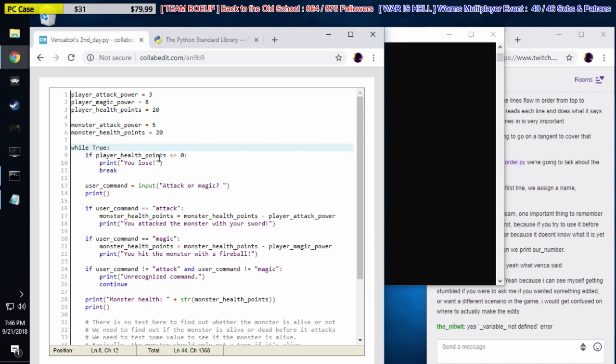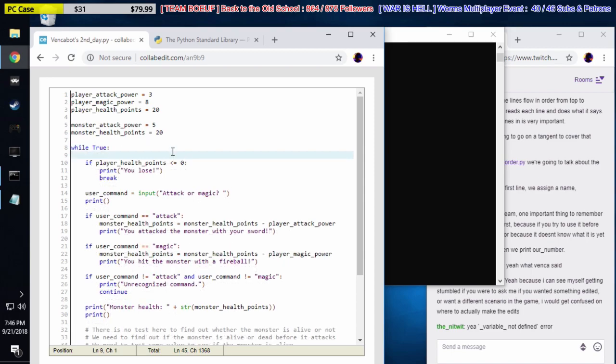If the player is dead, right? So I'm actually going to decode this. If the player is dead, then do stuff, right? Then we print you lose, and we break. That ends the while loop. So as soon as the code starts, we say, is the player alive or not? And we know, of course, he's alive, right? But it doesn't matter. I'm going to explain that in a minute here.